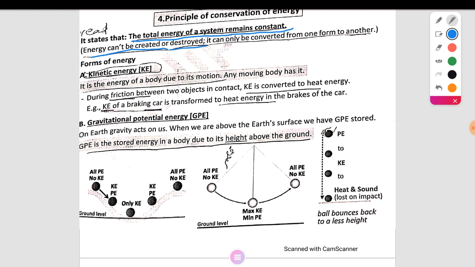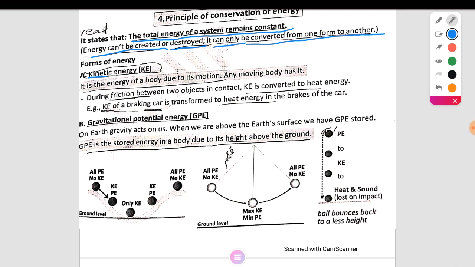Principle of conservation of energy, or law of conservation of energy: energy is neither created nor destroyed, but it can only be converted from one form to another. The law of conservation of energy means that energy is neither created nor destroyed, but it changes from one form to another.